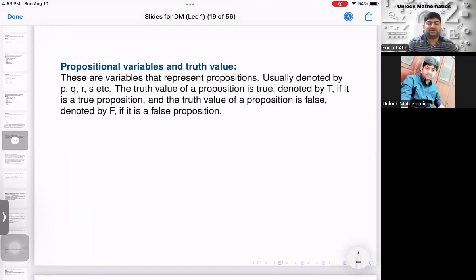So it is always a good idea that if it is a proposition, if it has a truth value, then you denote each proposition by some variable, maybe p, q, r. Usually it is represented by small letters. This kind of variable we call a propositional variable. Because propositions are either true or false, these variables have only two possible values, either true or false. If it is true, you say it is T. If the proposition is false, you say it is F. So this is called the propositional variable and its truth value.